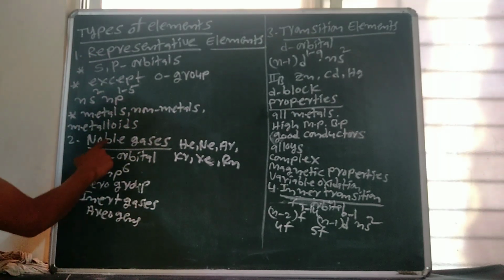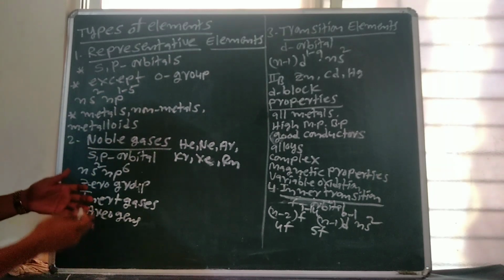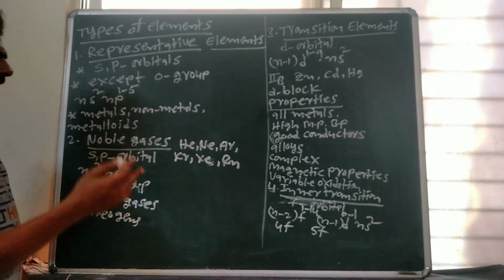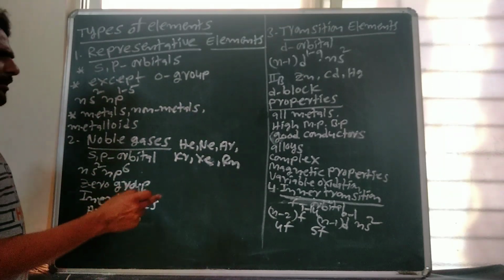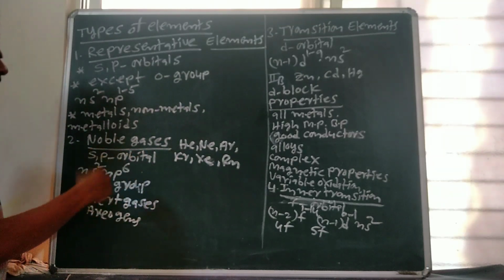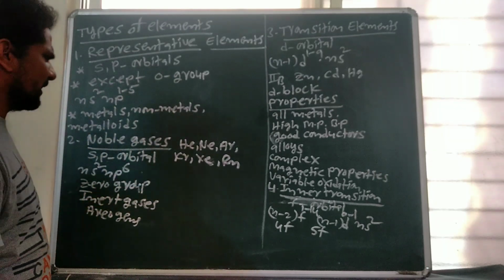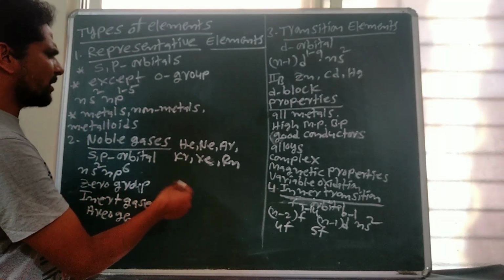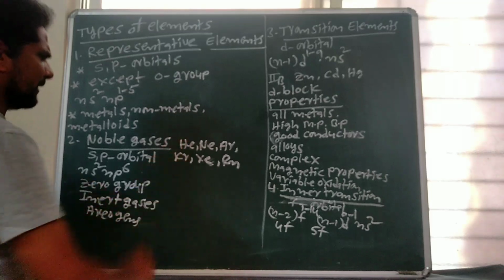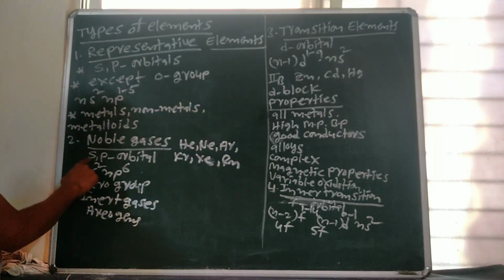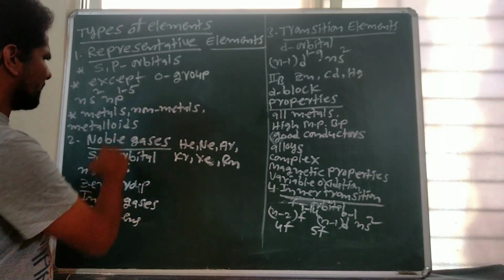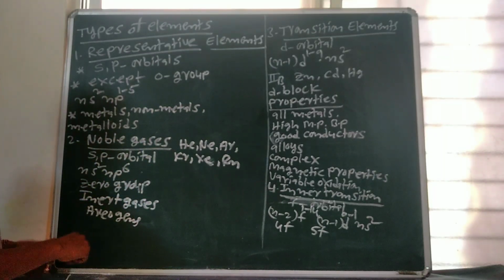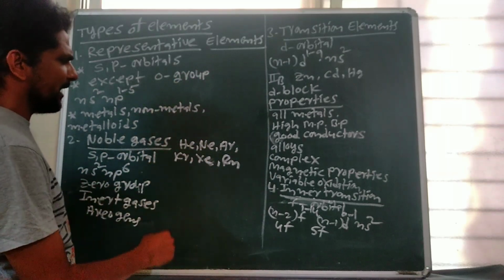And second type, noble gases. Noble gases are chemically inactive. The chemical reactivity of any element depends on electronic configuration. Noble gases have a stable electronic configuration. They have an octet configuration except helium. So the s and p block elements that are completely filled with electrons are called noble gases. So these are arranged at the right side of the periodic table.